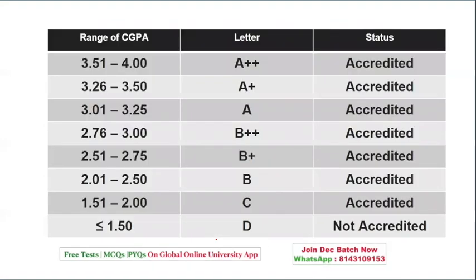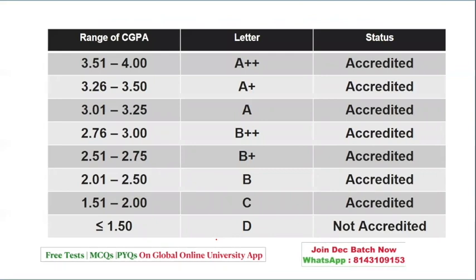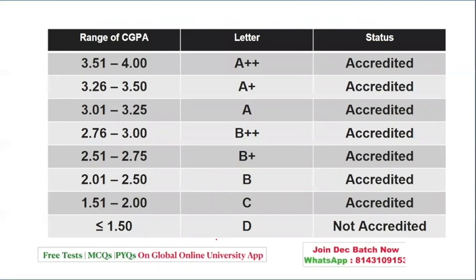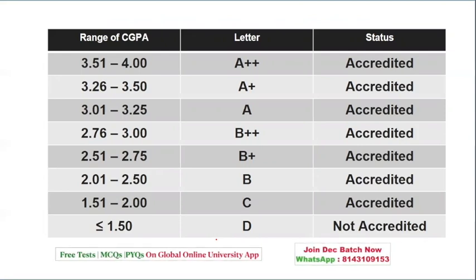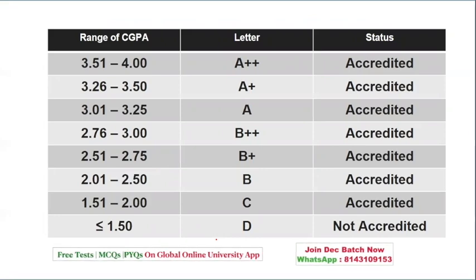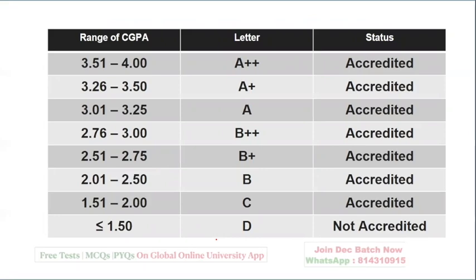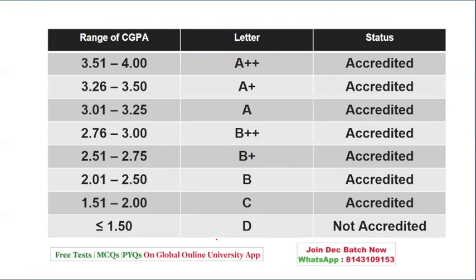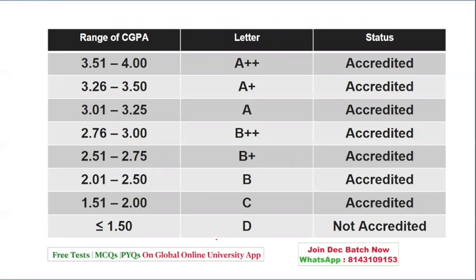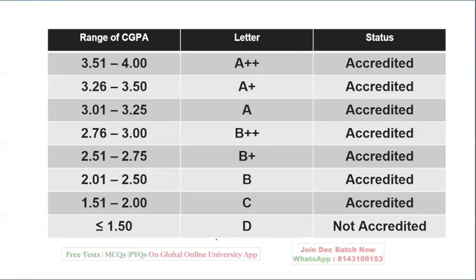Then the CGPA, the cumulative grade, is calculated, with an alphabet grade denoted to it, and the status. When it is A++, it is accredited with a range of 3.51 to 4. For A+, the range is given. The letter D indicates that the institute, college or university is not accredited.